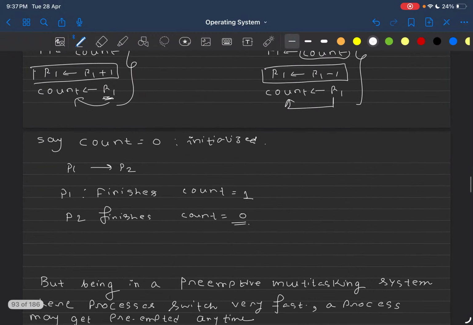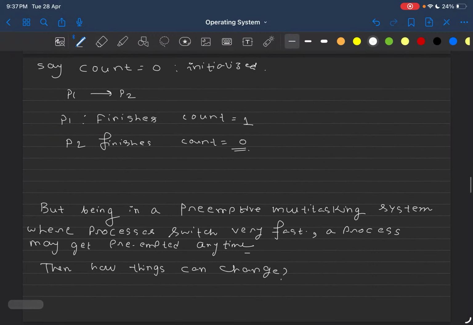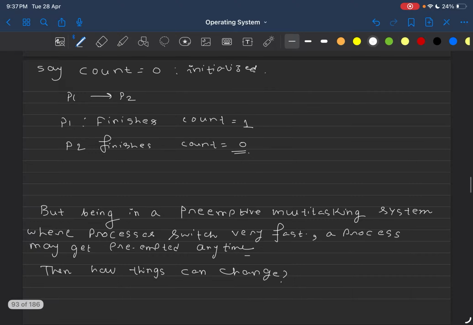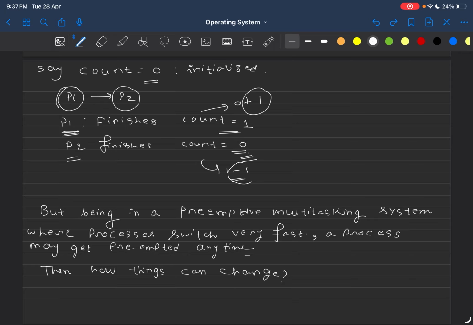So once again, let's assume initially count is equal to 0 with initialization, alright. So let's say this is the order. First P1 is executed, then P2 is executed. So when P1 is finished, the value of count becomes 1, and when P2 finishes, count becomes 0 again, because this is 0 plus 1 and this is 1 minus 1. Alright, so this is incrementing by 1 and this is decrementing by 1.